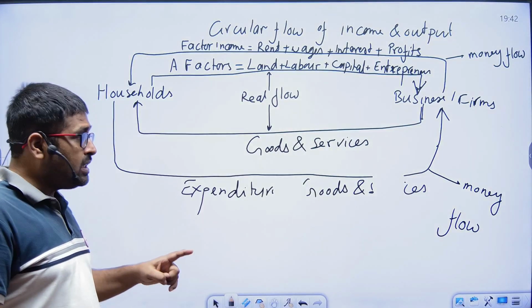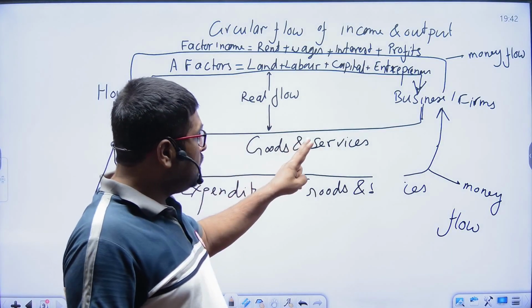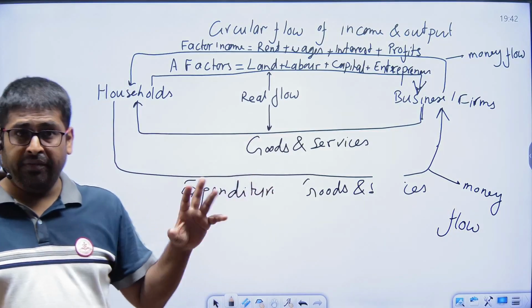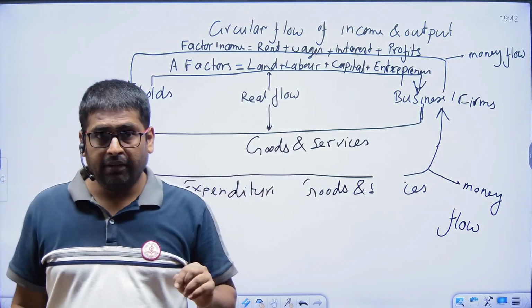Here for simplicity, we only considered two sectors, business and household. The remaining two sectors I left out, not considered for simplicity.